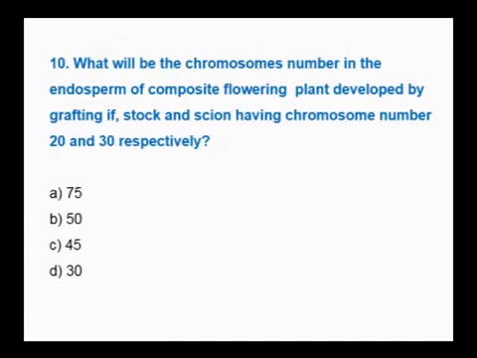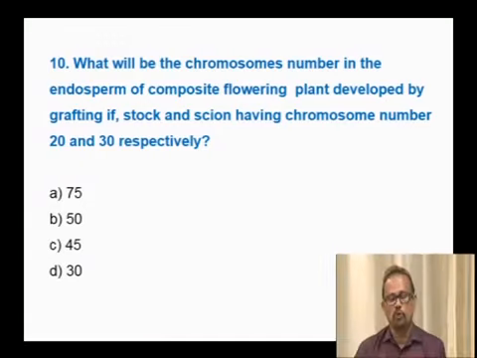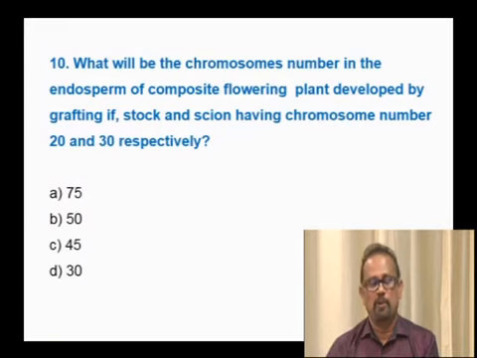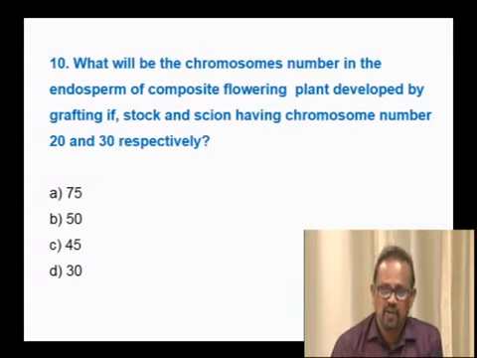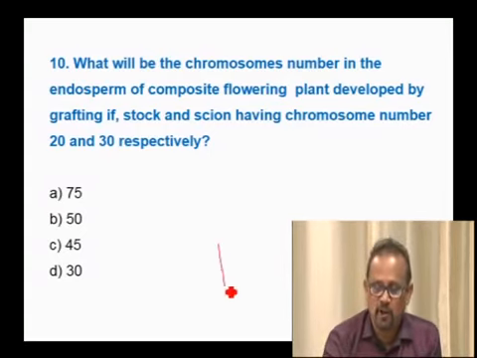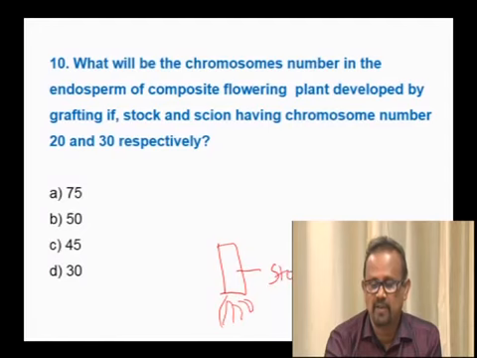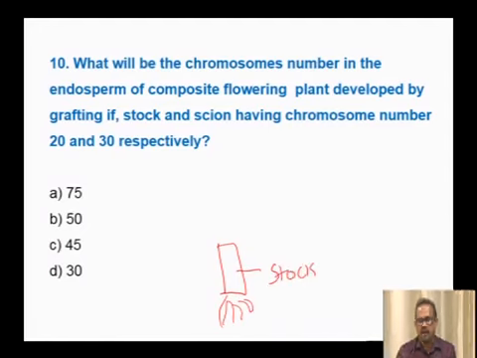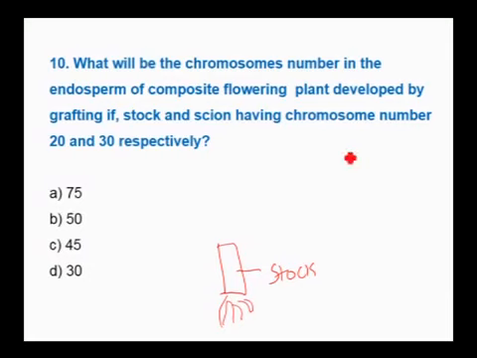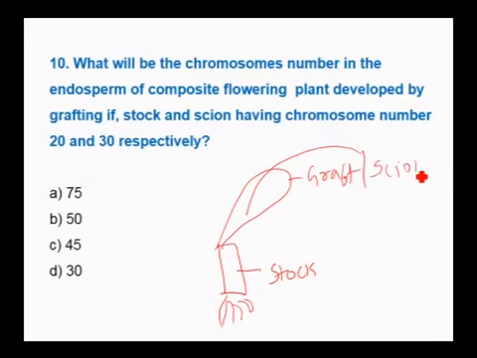Next question. What will be the chromosome number in the endosperm of a composite flowering plant developed by grafting if stock and scion have chromosome numbers 20 and 30 respectively? During the process of grafting, you have to select a plant which can absorb better nutrients, which can be called the stock, and the good quality plant which you transfer is called the graft, or you can call it the scion.